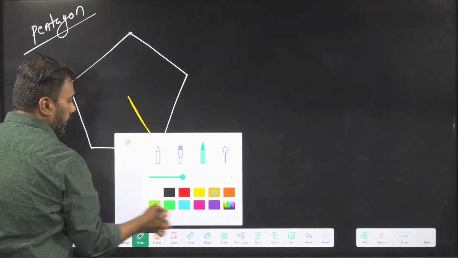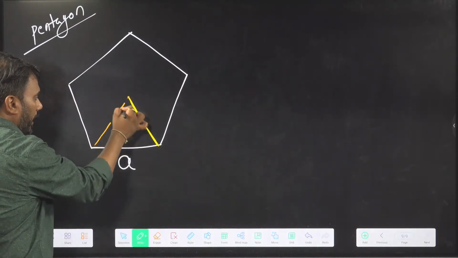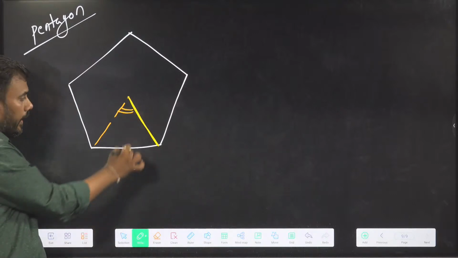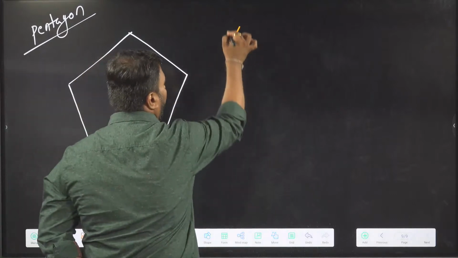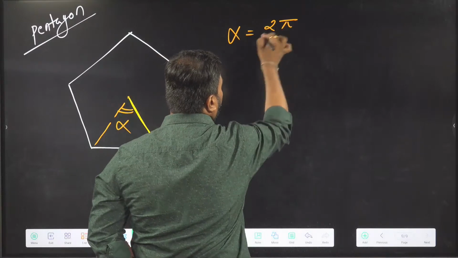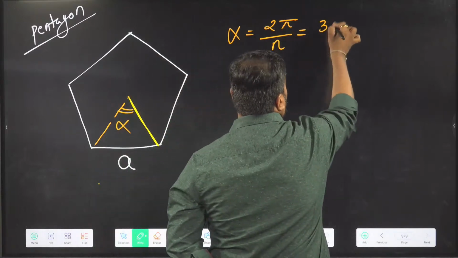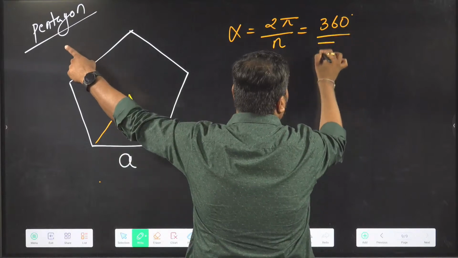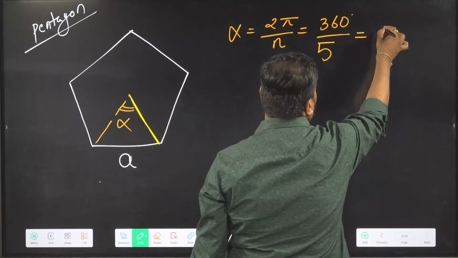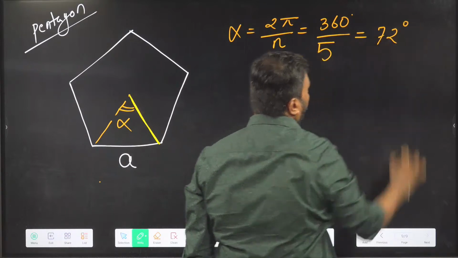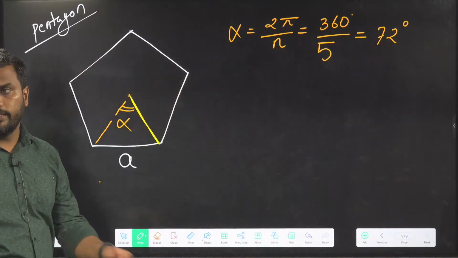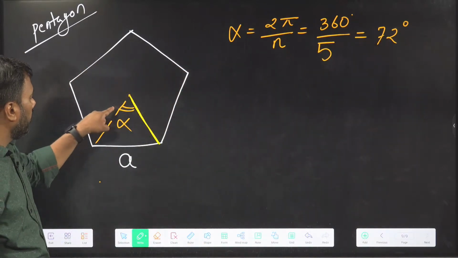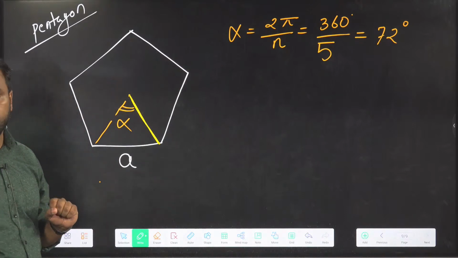In order to calculate this distance, we will first find the angle at the center. That angle was termed alpha. The value of alpha was 360 degrees by n. N for a pentagon is 5, so this comes out to be 72 degrees.